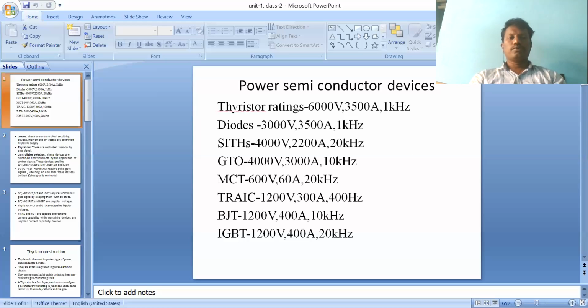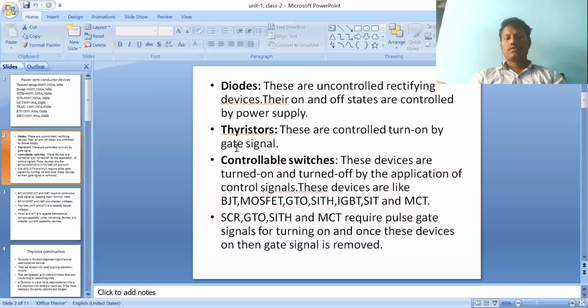Now, what is meant by diodes? Diodes are uncontrolled rectifying devices, so their on and off states are controlled by the power supply. A diode is a two-terminal device with two layers and one junction. It is an uncontrolled rectifying device, and its on and off states are controlled by the power supply.